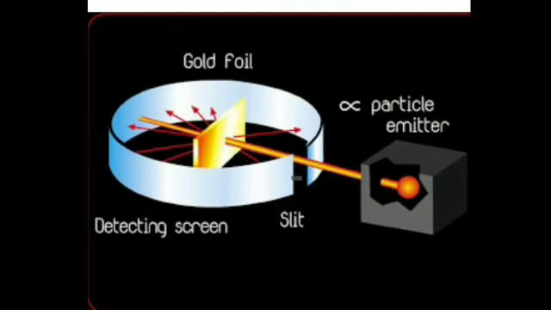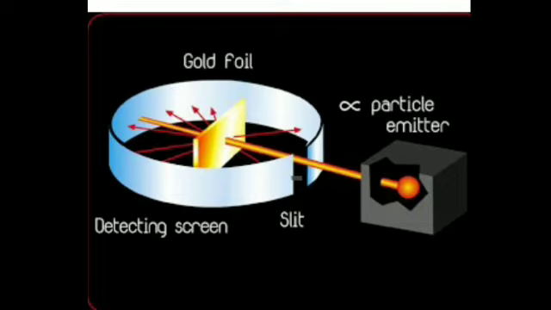He took an alpha particle emitter, that is a radioactive element which emitted alpha particles, and a very thin gold foil of around 0.0004 centimeter. This was kept in a box and a slit was made in it, and the alpha particles got scattered and were allowed to strike a circular zinc sulfide coated screen.